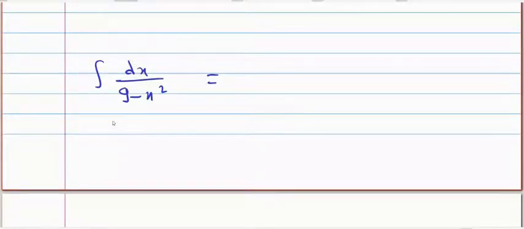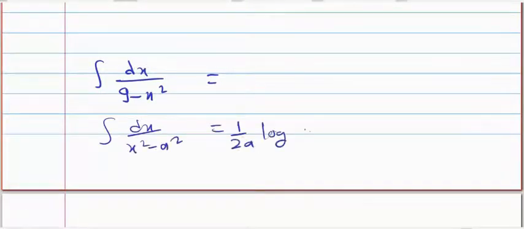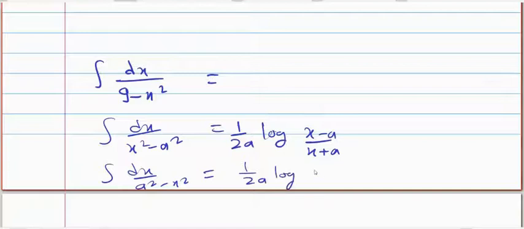I have given you this formula, integration dx upon x square minus a square, which is nothing but 1 by 2a log of x minus a upon x plus a. But here it is a square minus x square. In that case, the formula will be 1 by 2a log of x plus a upon x minus a. Very good, Aditya.